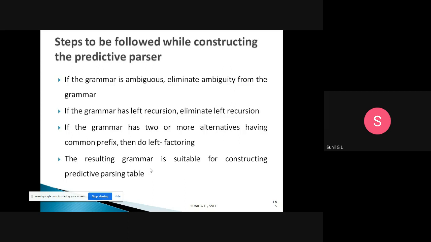So these three things you should know when constructing a predictive parsing table: first remove the ambiguity, then remove the left recursion, then do left factoring if there are two or more alternatives with a common prefix. Then the grammar is suitable for constructing a predictive parsing table.